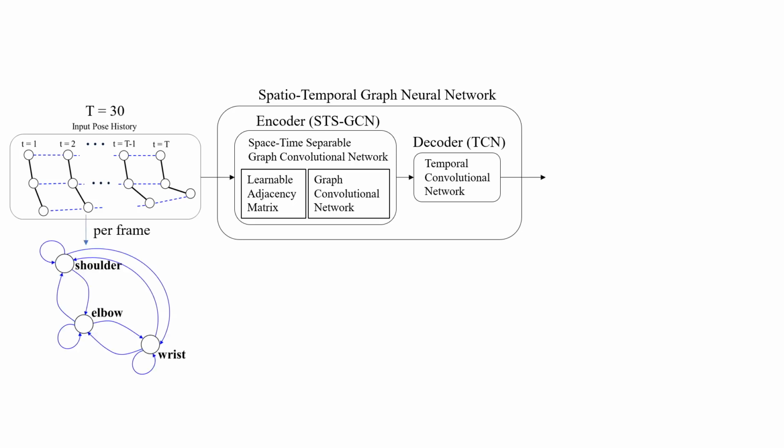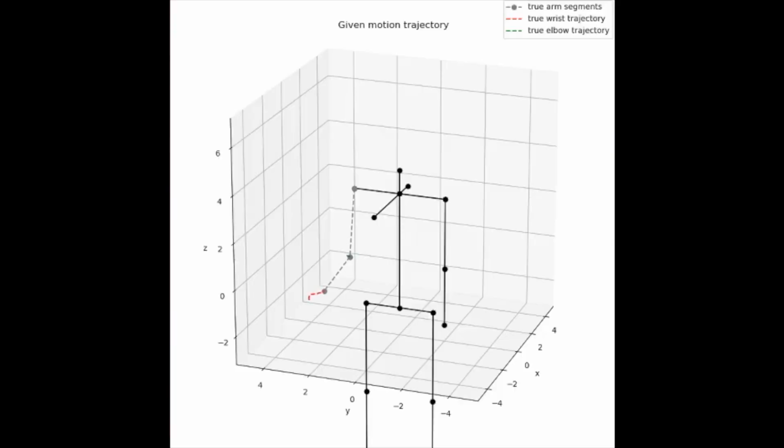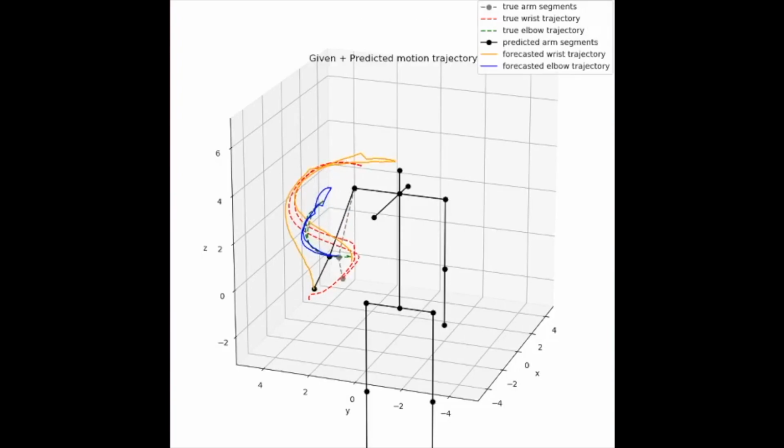A 30-frame input and 30-frame output model is trained, where the first 30-frame reaching segment is used as the first input and the remaining 120 frames are generated by recursively using its output as its new input 4 times. This shows a sample predicted motion trajectory given a reaching input.